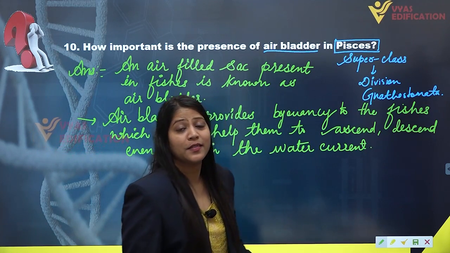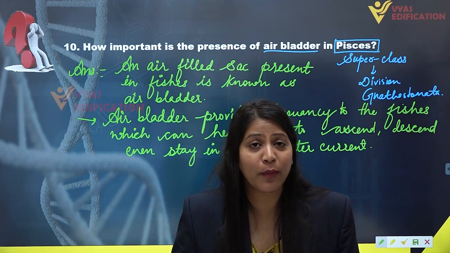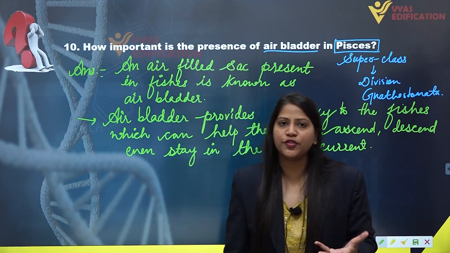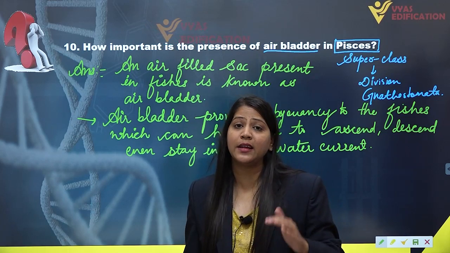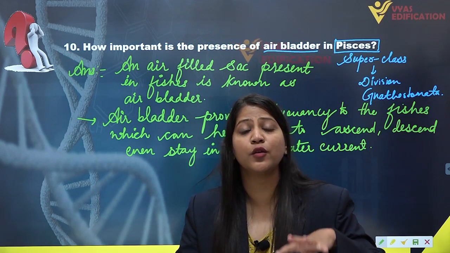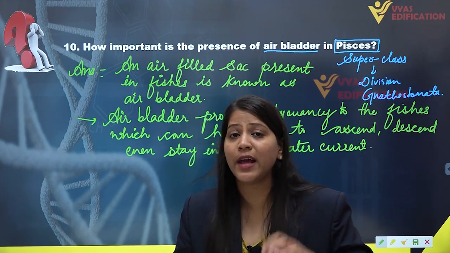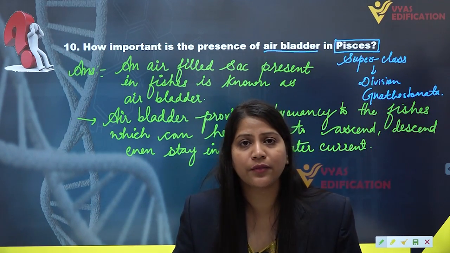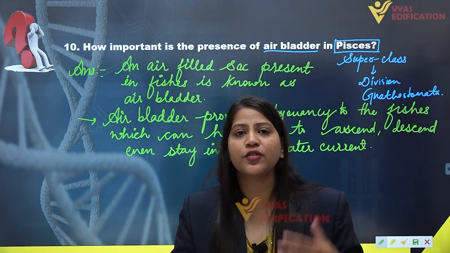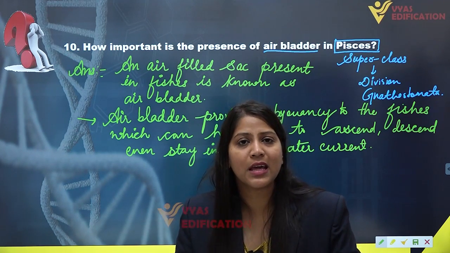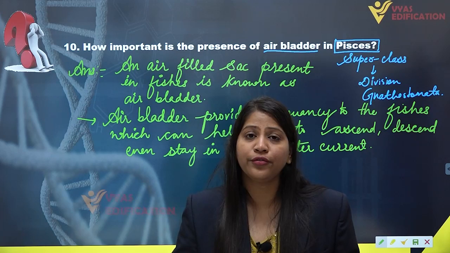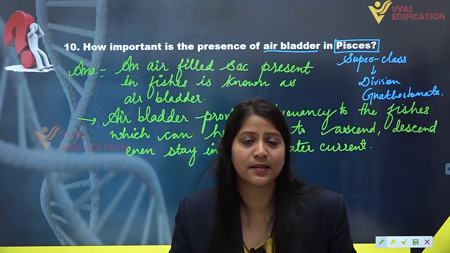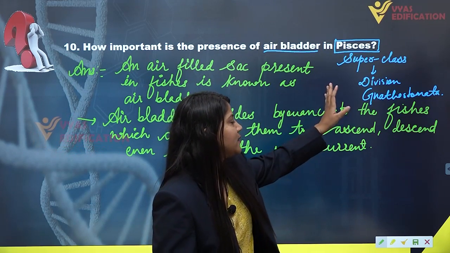The interesting thing about air bladder is, it provides buoyancy to fish and helps in ascending or descending in the water, and also helps them to stay in the water, but it is not present in all the fishes. It is found in the members of your bony fishes, your osteichthyes. We have superclass Pisces.